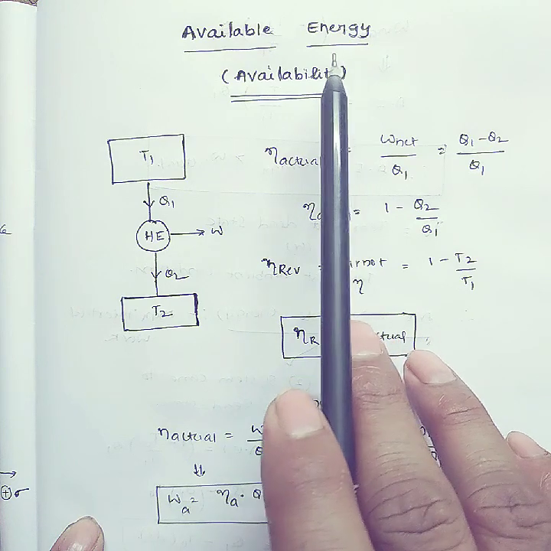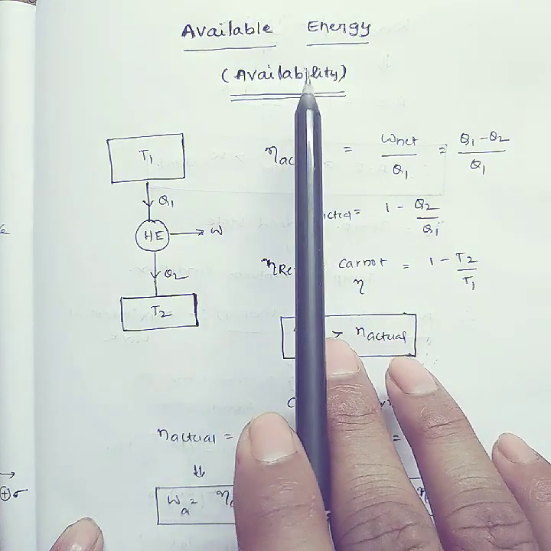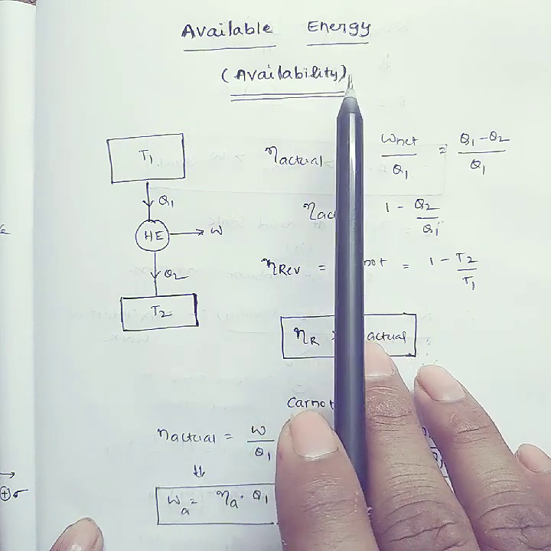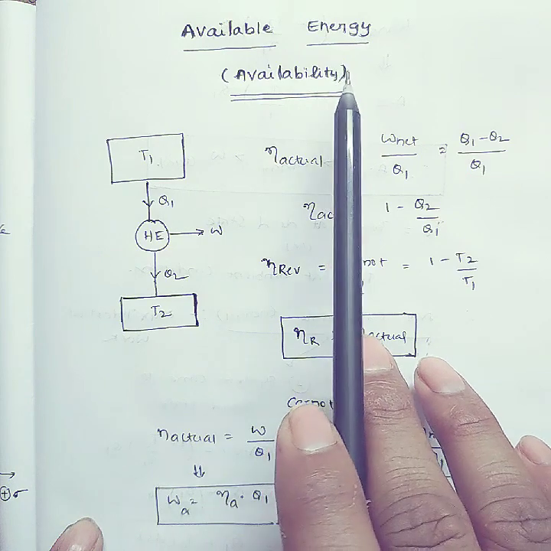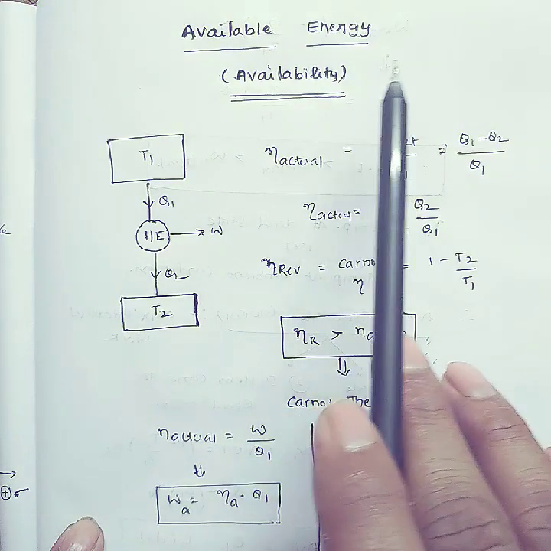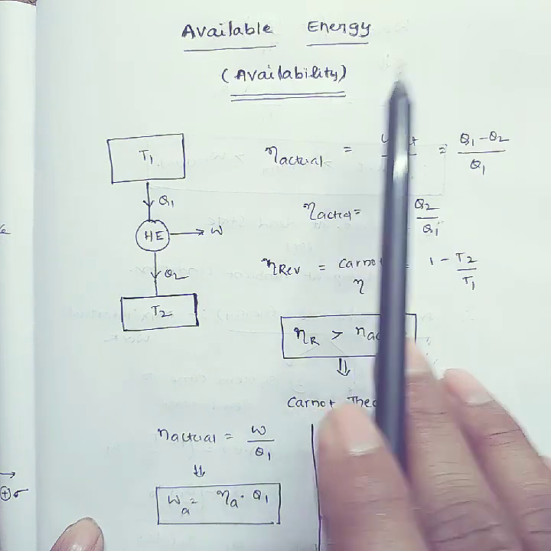Again, what is meant by available energy? If you operate a power plant on the Rankine cycle, you will get some work. If you operate on the Carnot cycle, you will get the Carnot cycle work, but that work is not 100%.